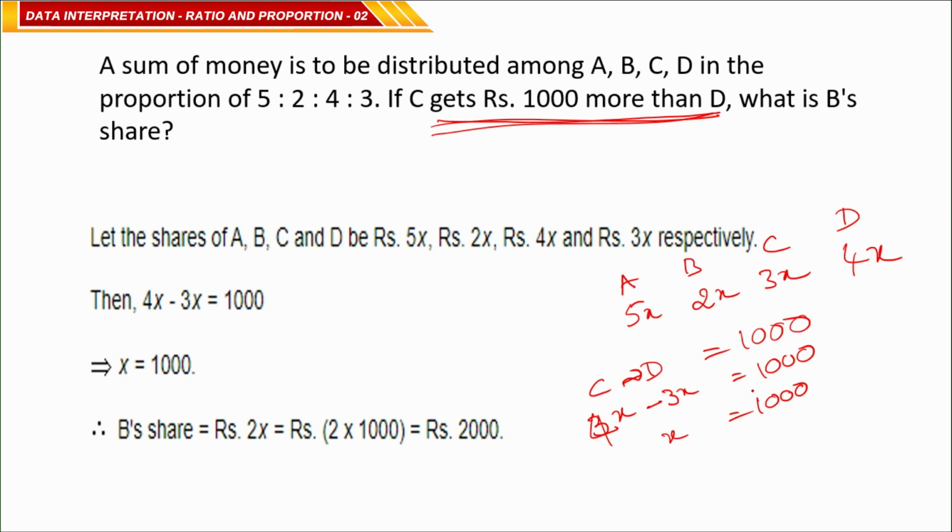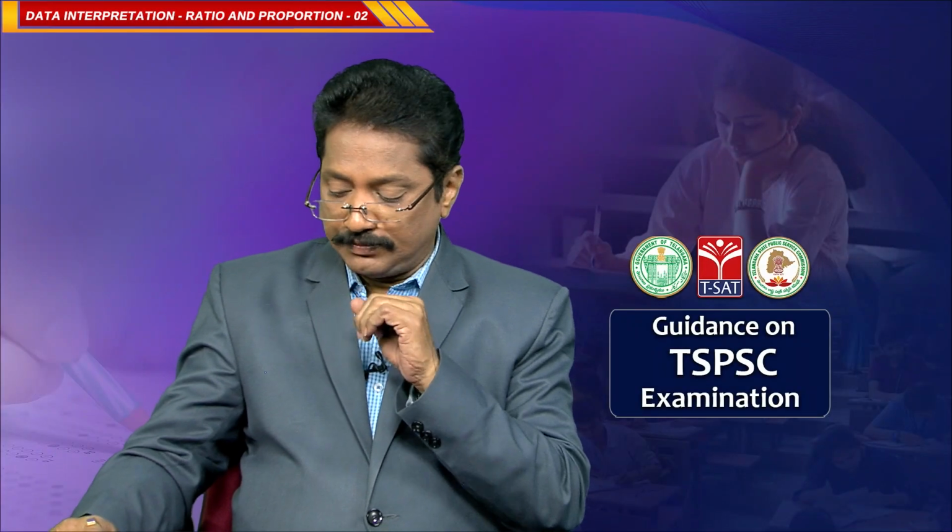Then what is B's share? B means 2x, 2 of 1000, how much is it? 2000 rupees. So B's share is 2000 rupees. Clear? Okay. Next.